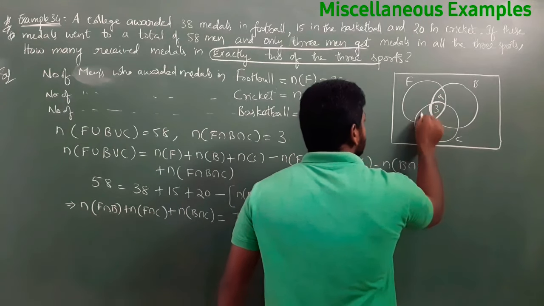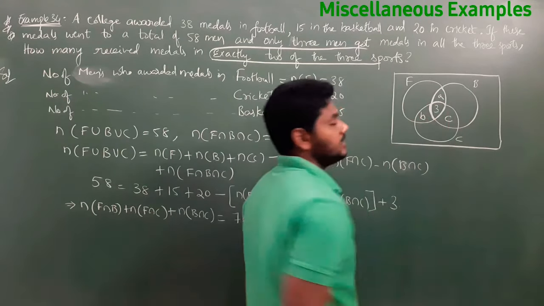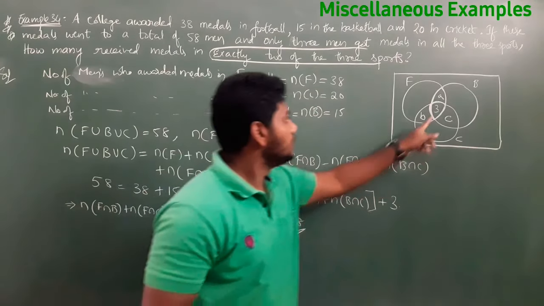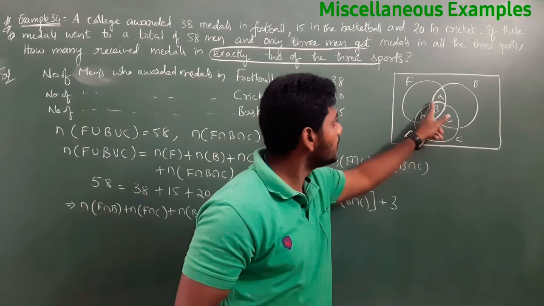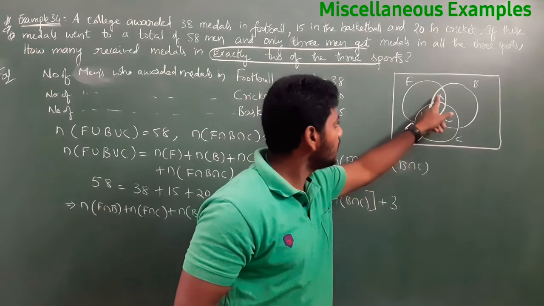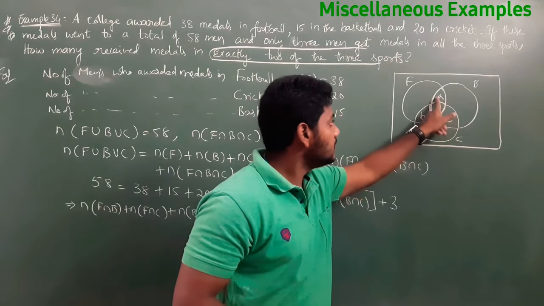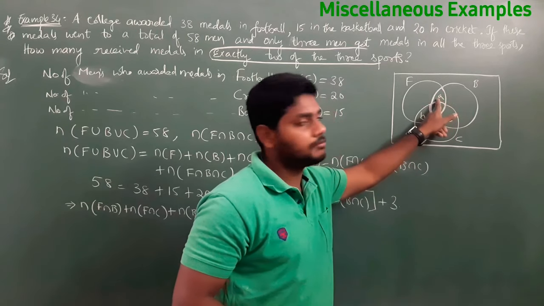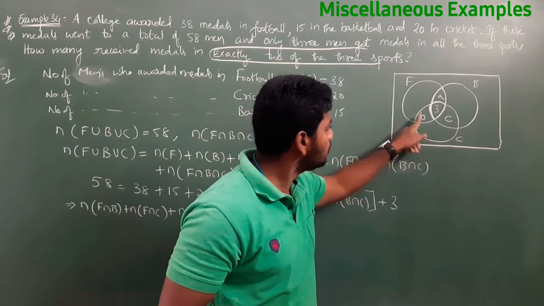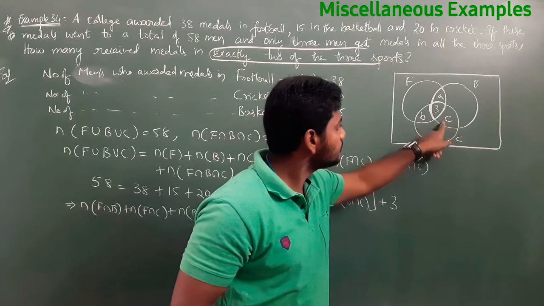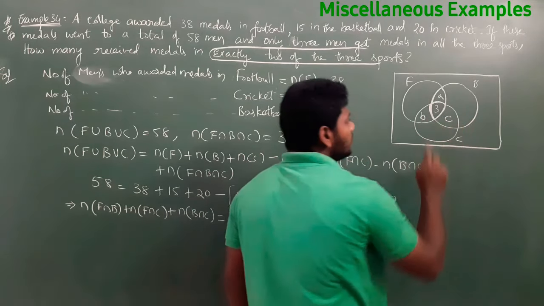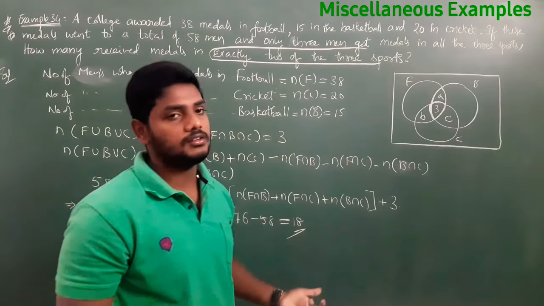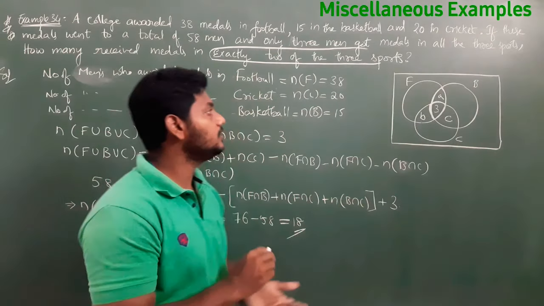This is A, this is B, and this is C. Understand? If we consider A plus 3, that is these two, and the C part also will be there. So that's why I will consider A, B, C. A means only football and basketball. B means only football and cricket. The small c means only basketball and cricket. Now those 3 we need to find. How to find those 3?